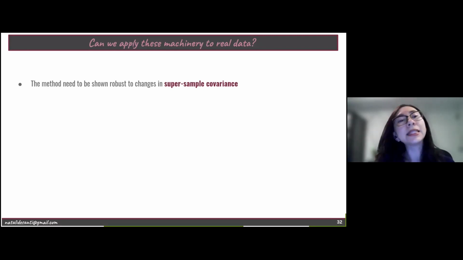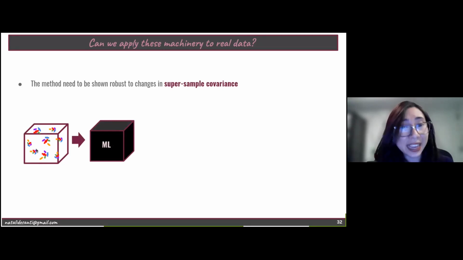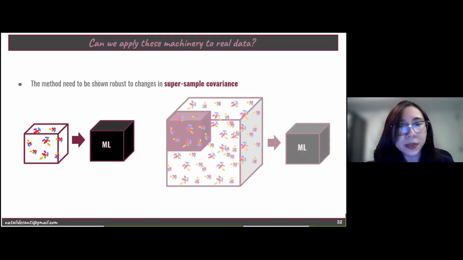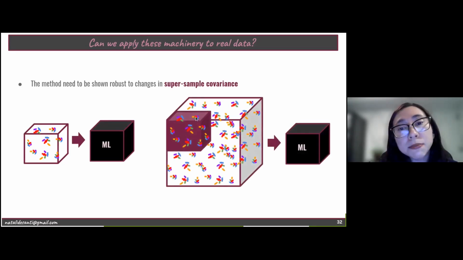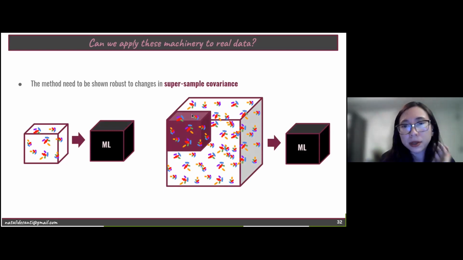The first one is to see if the model is robust to changes in supersample covariance, because we have trained our machinery in boxes which are only 25 megaparsecs per h. Is our model able to do inferences in small subsamples of bigger boxes? Because when we have bigger boxes, we have different modes that can be coupled.